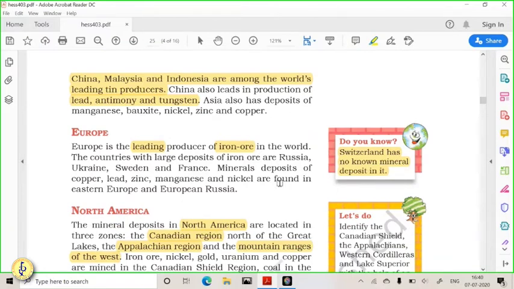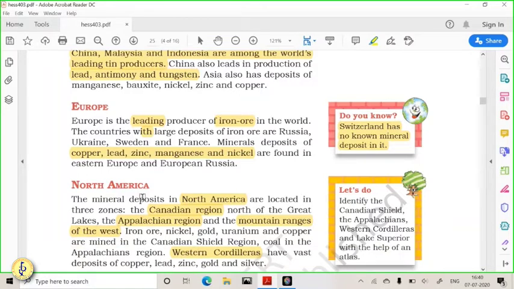Now, Europe is a leading producer of iron ore. Every country has some other minerals as well, like copper, lead, zinc, manganese, nickel. But we will mostly see the important minerals found in a particular region. Here you can see that Switzerland has no known mineral deposits. Generally, mineral deposits are present everywhere, but sometimes they are not explored, sometimes because of environmental concerns. Getting it?